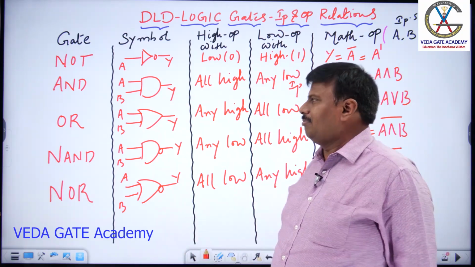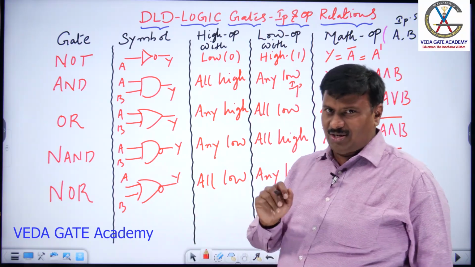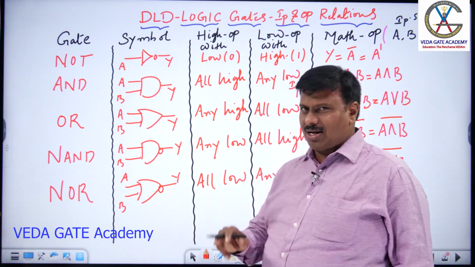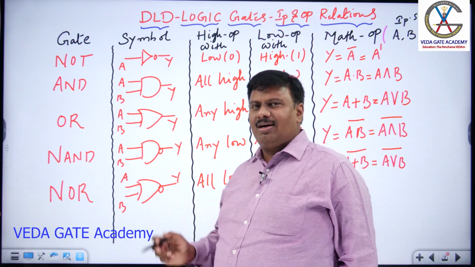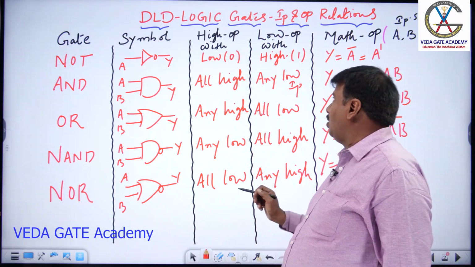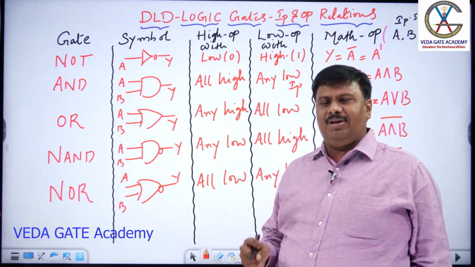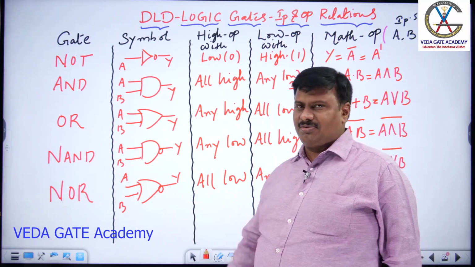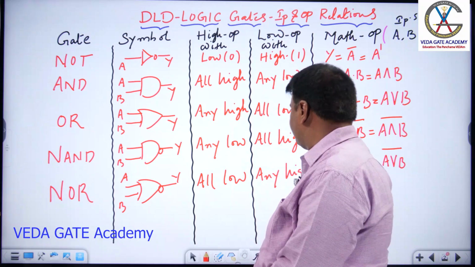Let me revise the concept of basic gates and universal gates. Inverter is just an inversion to the input, and if A and B are high, the output is high. If any one is low, the output is low. Or if A or B, any one is high, the output is high. Both are low, the output is low. NAND reverse to AND. Any low input, the output high. All high inputs, the output low. NOR reverse to OR, and high with all low, low with any high. These are the basic features which rule the complete circuitry of digital, and where you need to be very much thorough with the operations of the basic and universal gates.